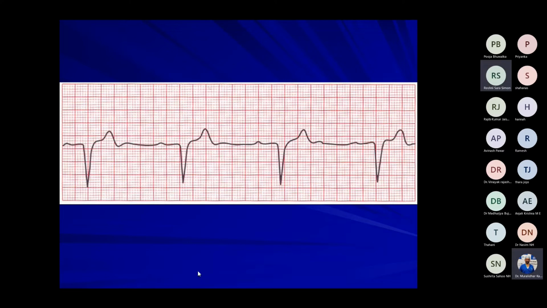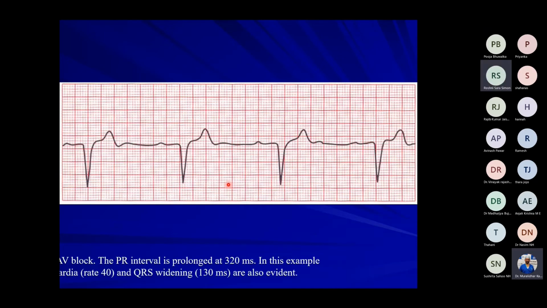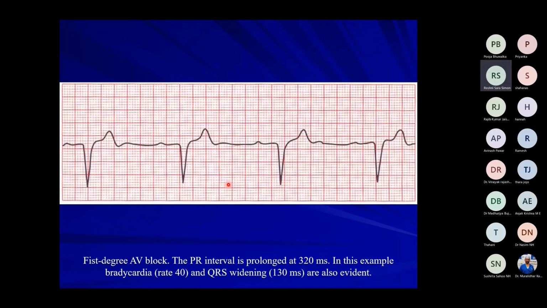Here the rate is... 7 big columns are there, sir. So 300 by 7, around 45 to 48 beats per minute. It's about 40. This is a bradycardia. The PR interval is prolonged, sir, and all beats are conducted, sir. But the PR interval is prolonged, so this is first degree heart block.